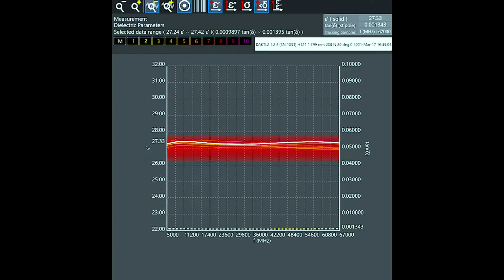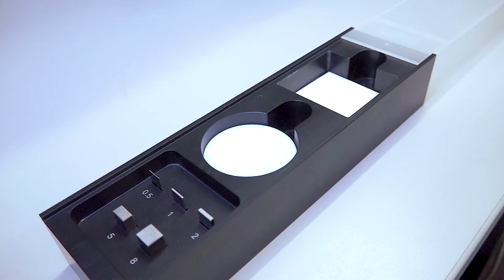To check the homogeneity, I repeat the measurement on 10 different points on both sides of the sample. At 67 GHz, the average is 27.1 and the standard deviation is less than 1%, which confirms the homogeneity of the material. If one has doubt in the calibration, the values can be easily validated by measuring one of the